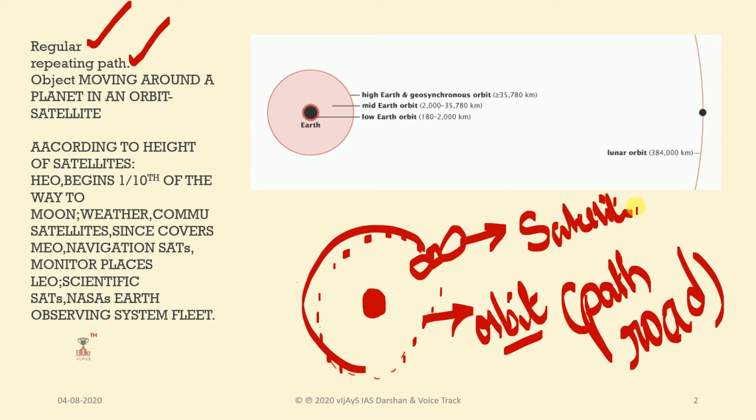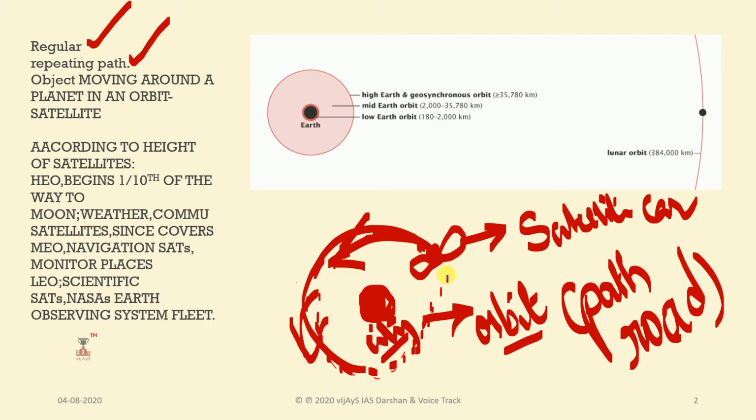That means like a car, and this planet is like a city. So a regular moving path, a repeating path, is called an orbit, and any object which moves on this is called a satellite.